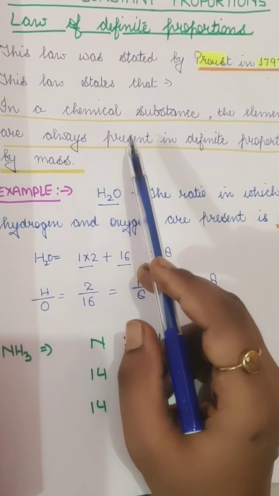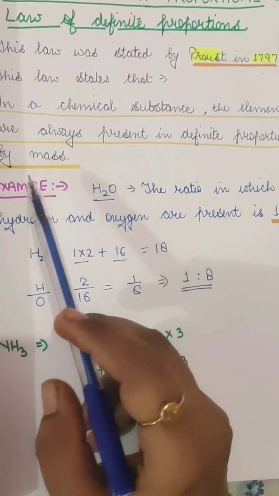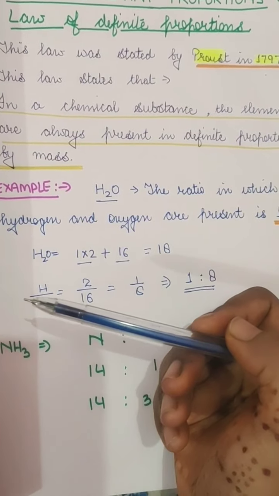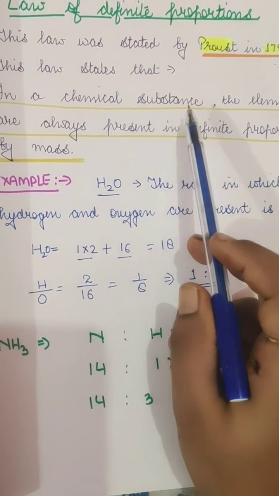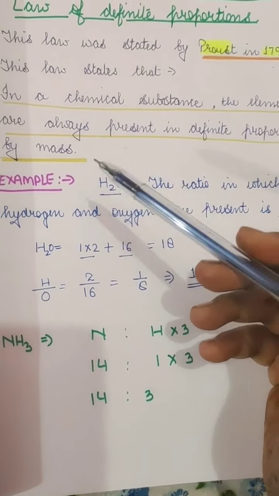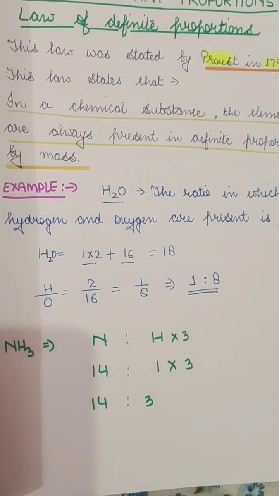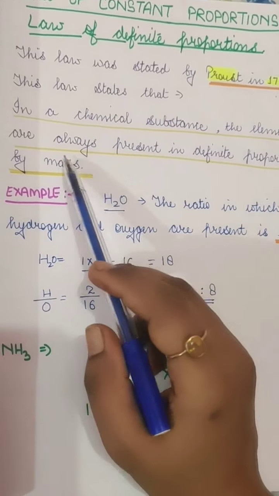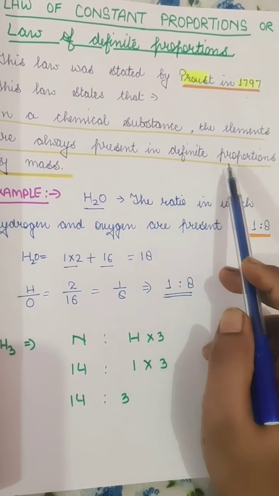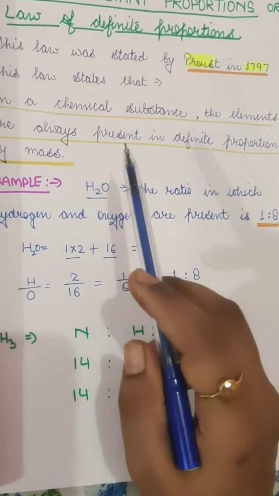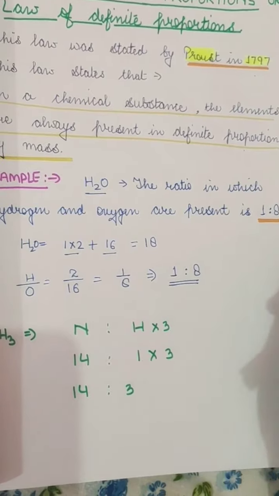I'm saying it is a chemical substance because water is formed by the reaction of hydrogen and oxygen. Although it is present in nature, some time back it was formed from chemical reactions. So the elements are always present in a definite proportion. If the proportion is disturbed, that thing will not form.